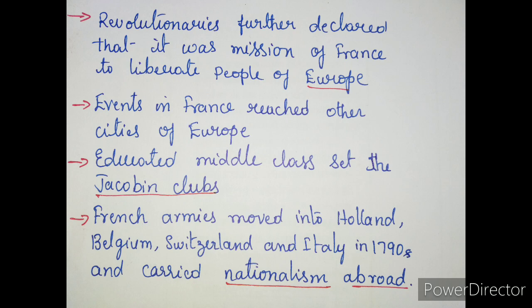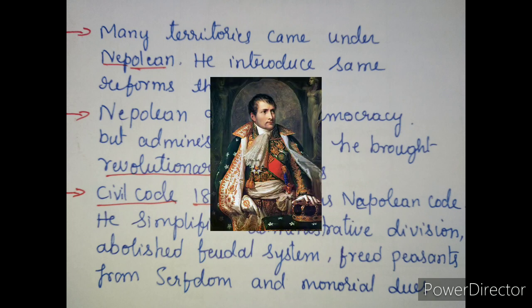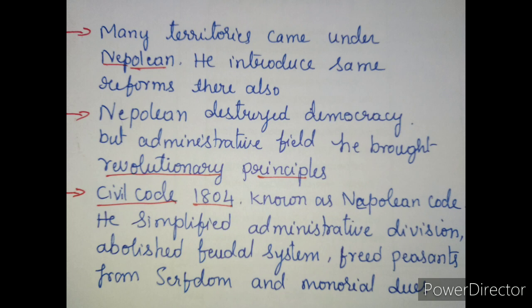Within a span of time, all these areas came under the control of Napoleon. He set about introducing many of the reforms that he had already introduced in France. That means what he introduced in France, the same thing he introduced in almost all the countries under his control. After the return of the monarchy, Napoleon had destroyed democracy in France, but in the administrative field he had incorporated revolutionary principles in order to make the whole system more rational and efficient.